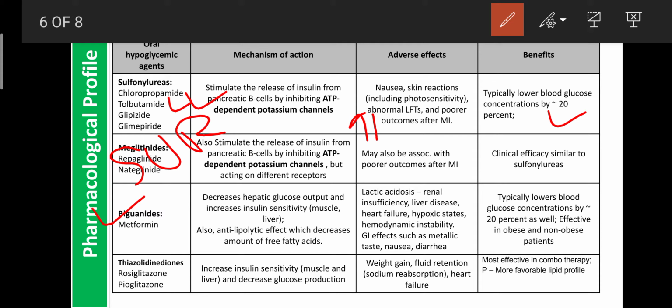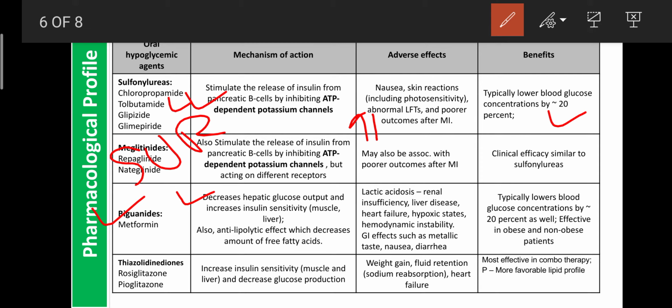The metformin mechanism is that it can decrease hepatic glucose output, and second, it can enhance insulin sensitivity in muscles and liver. Third, it has an anti-lipolytic effect which can decrease the amount of free fatty acids. Due to that, metformin is commonly used in the treatment of diabetes mellitus. These drugs mainly cause lactic acidosis, especially with renal insufficiency, liver disease, heart failure, hypoxia, or hemodynamic instability, and GI effects like a metallic taste, nausea, and diarrhea. If they occur, you can consult the doctor.